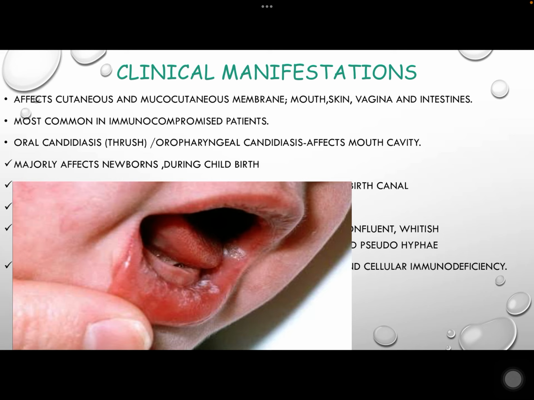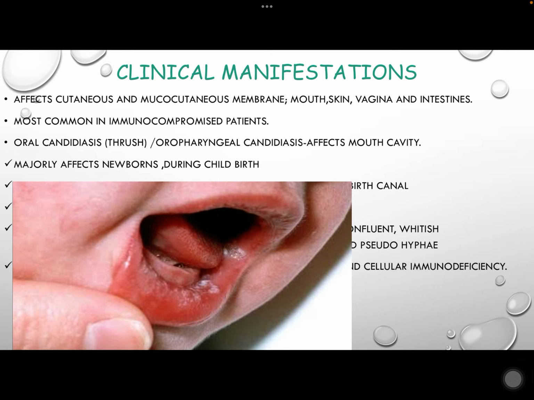The fungi colonize the upper respiratory tract of the newborn during the passage through the birth canal. Normally, when newborns are born, they do not harbor any microbiota, which allows Candida albicans growth. This enables fungi to thrive and grow without competition or inhibition.